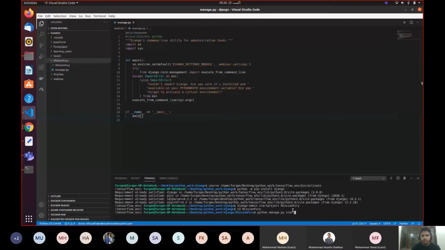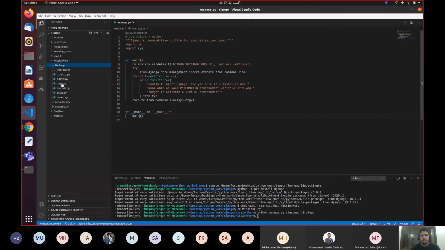That's a way of starting a new app. So I'm going to say startapp, and I'm going to pass my app name. Let's say first app. Let me call it first app, and hit enter. And now inside Mission Fury, our first app folder is created.